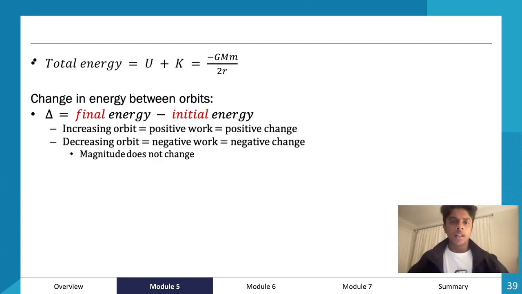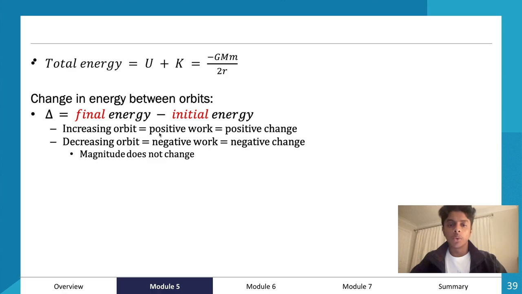So yeah, basically the total energy is equal to U plus K. So total energy in this sense can be calculated by U plus K, which will be equal to negative GMm over 2r. The change in energy between orbits is equal to final energy minus initial energy.